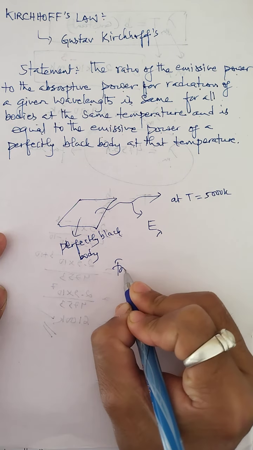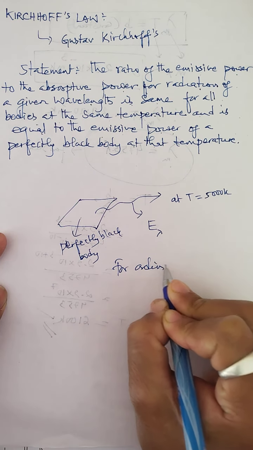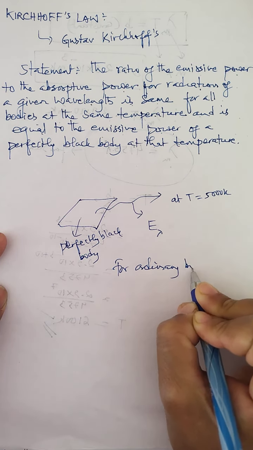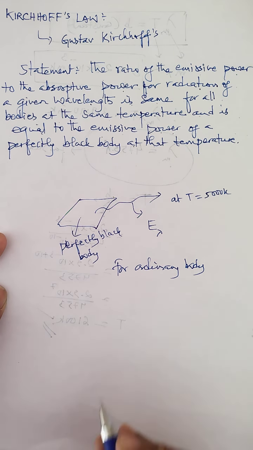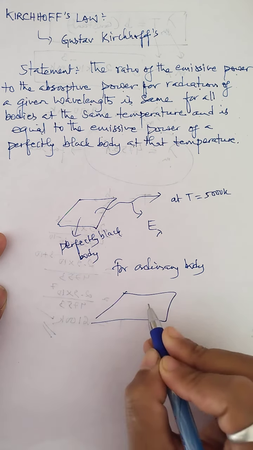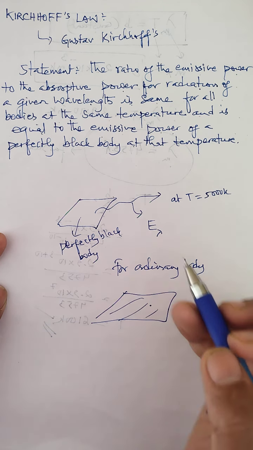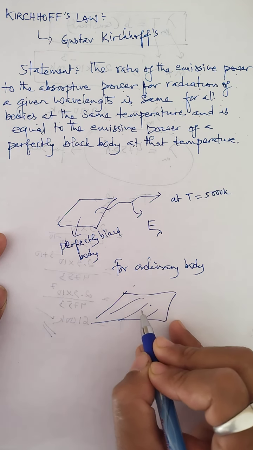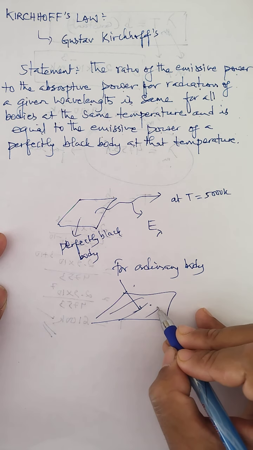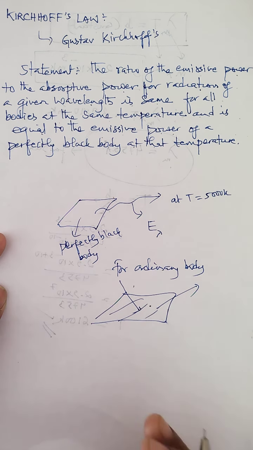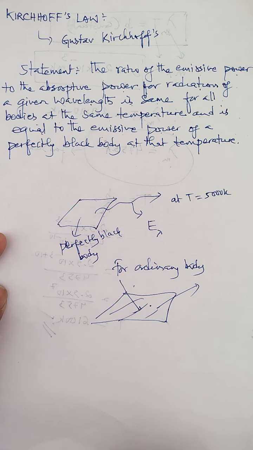This is now an ordinary body, which means not a perfectly black body. So if this is an ordinary body, then this body can absorb the energy, and it can also transmit the energy.